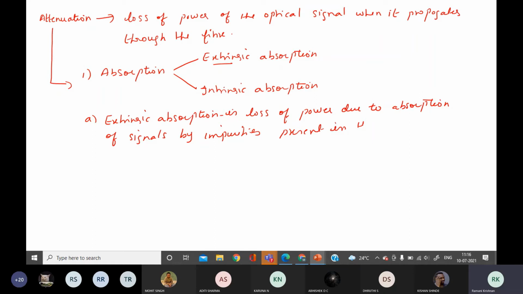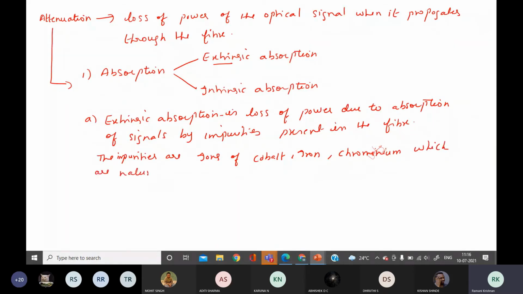What are the types of impurities? The impurities are ions of cobalt, iron, chromium, which are naturally present in the glass. Okay.